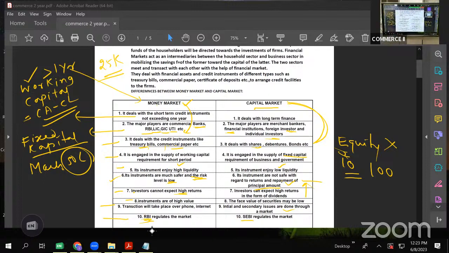So RBI is the regulatory body of money market and SEBI is the regulatory body of capital market. Just these 10 points and a little introduction, you'll bag 10 marks. Hope you all understood it. So easy, isn't it? Shall we move to the next question? Yeah. We are going to the next question.